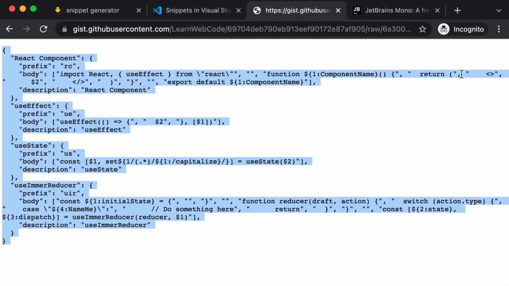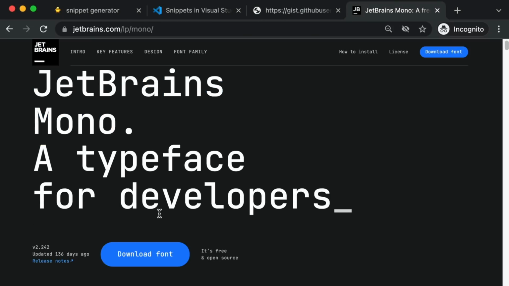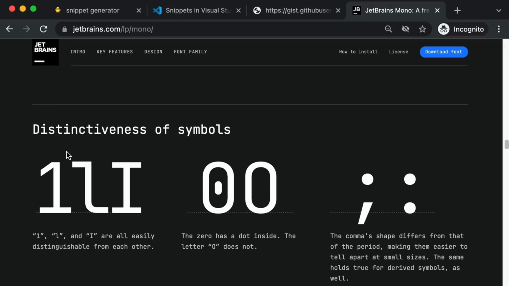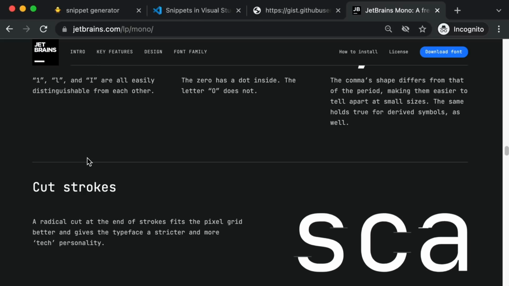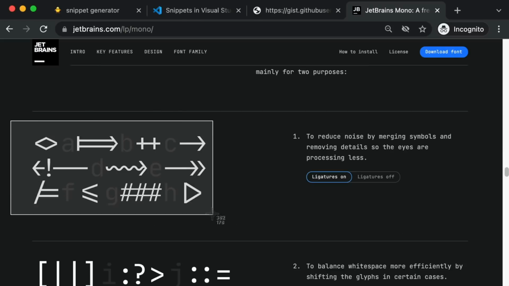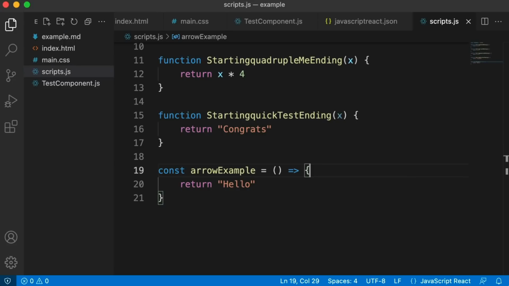So for example, there's a really popular font called JetBrains Mono. It's free and open source. If you want to download it, cool. It has all sorts of different shapes and symbols really optimized for programming. So here you can see I was referring to the arrow symbol in JavaScript, so on and so forth. So I have this font installed. So how do I use it in VS Code?